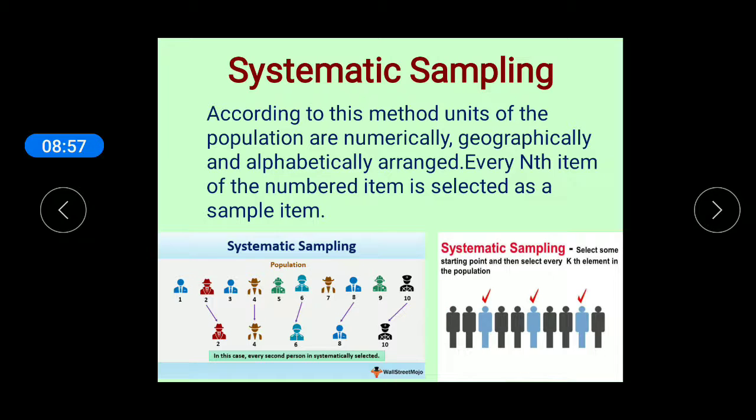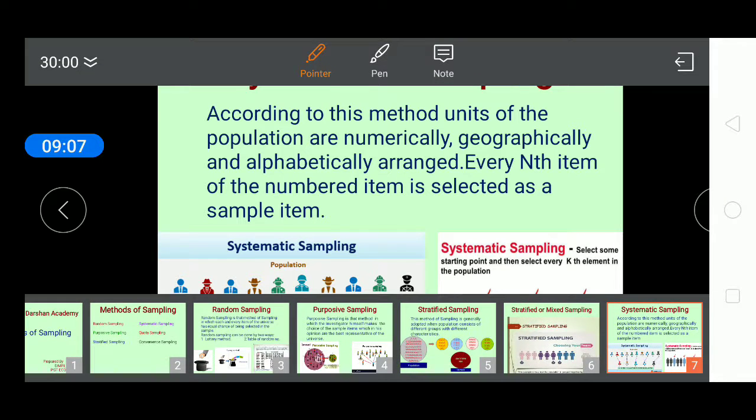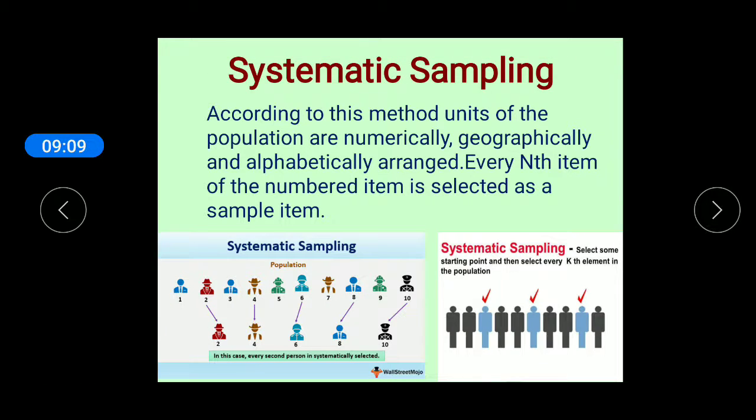Then he takes the first item randomly. Suppose the first item is the second number, and then every second number is selected as a sample: first, second, then after second, then after second. Then every second item will be chosen as sample. There is another example in which every third item is included as sample.